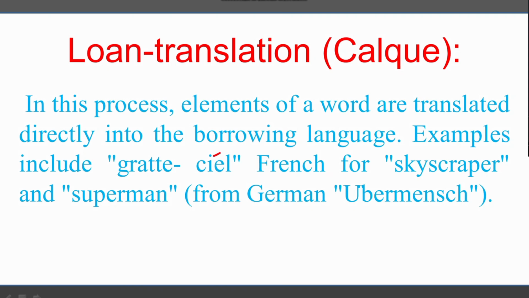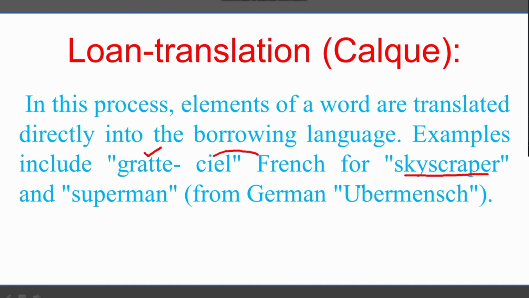Now skyscraper, you know, is an English word, and it is translated directly from German to English. Wolke is sky, and Kratzer is scraper. Now it is given directly the name skyscraper in English. They translated it and gave the name skyscraper. So this is called loan translation. They brought a word from another language, translated it and gave the new name. That is calque or loan translation.